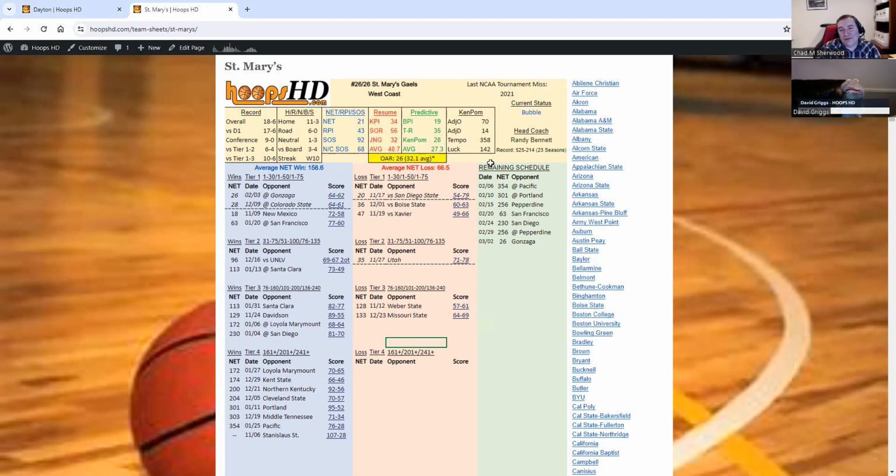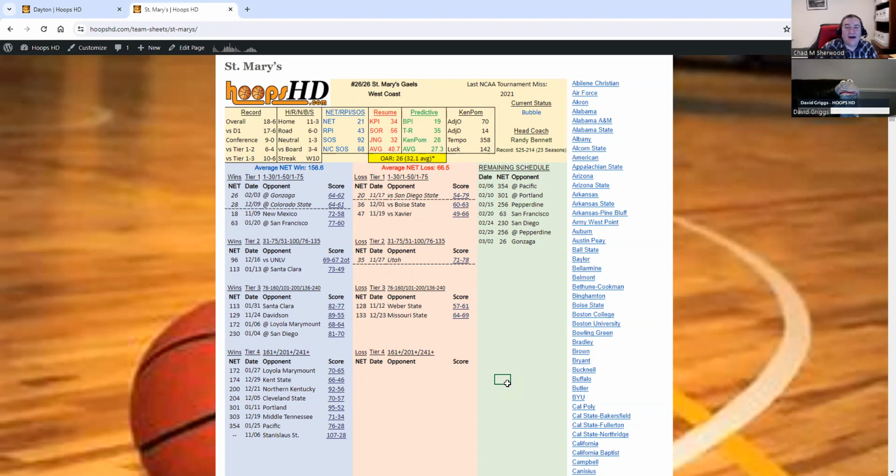The final column, the green column here, remaining schedule. That is literally your remaining schedule in order of games. We've got the net of your opponents, whether it's home or road, and who it is. It does not include conference tournaments at this point. As those conference tournaments do get announced, those games will populate in, though.